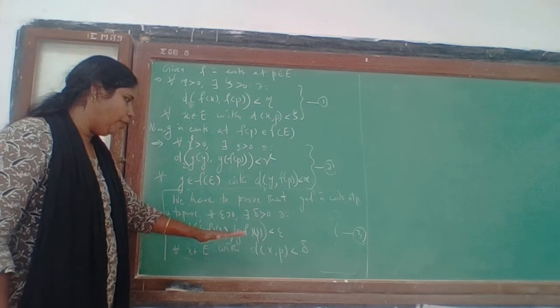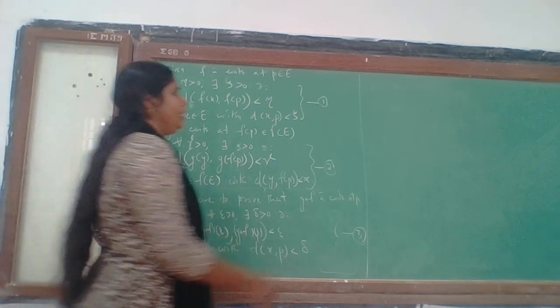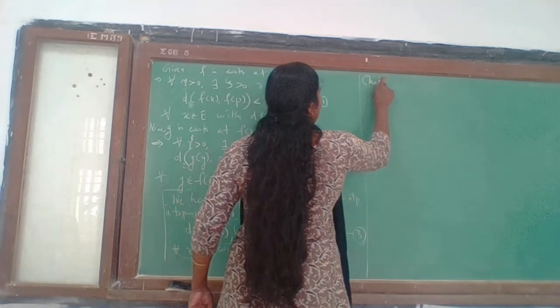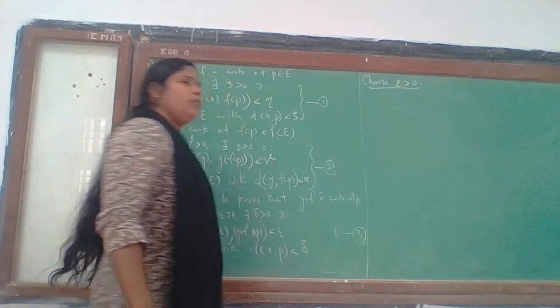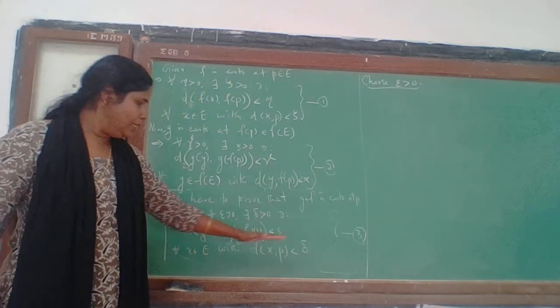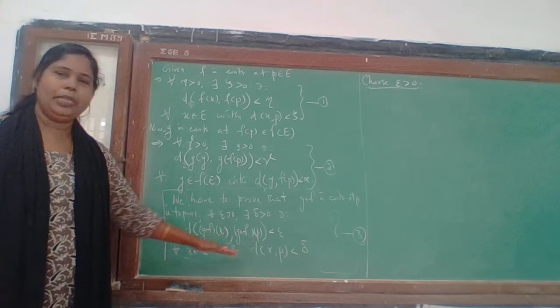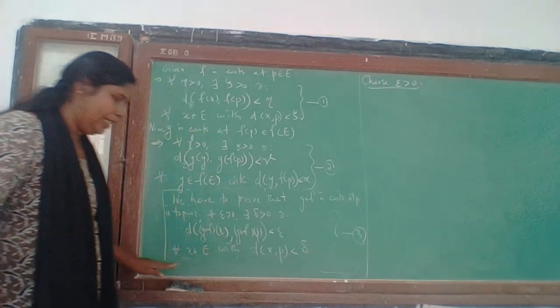This is what we want to get. So we fix some epsilon positive. So for that epsilon positive, we have to find some delta satisfying these two inequalities, provided x satisfies this condition.